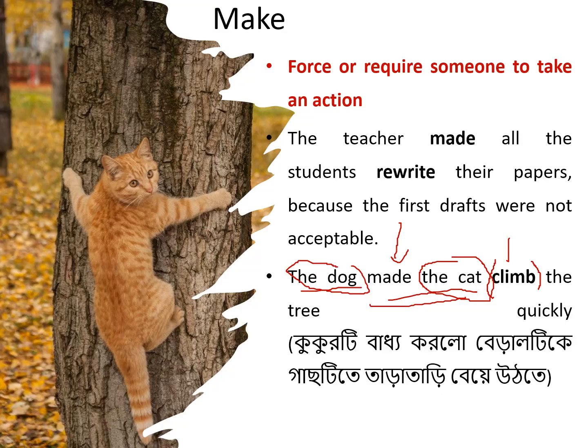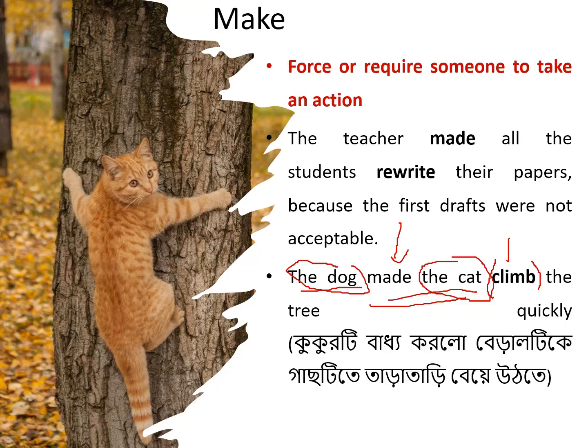Yes, here the dog's function is that the dog is forcing the cat. Maybe the dog is forcing the cat, and that is why the cat is very much afraid of the dog, and the cat after that climbs the tree.